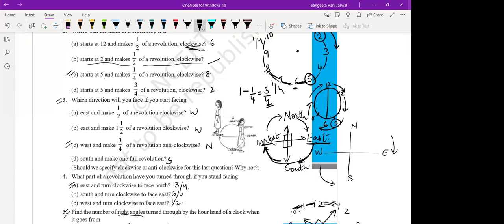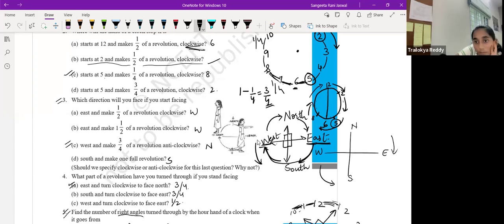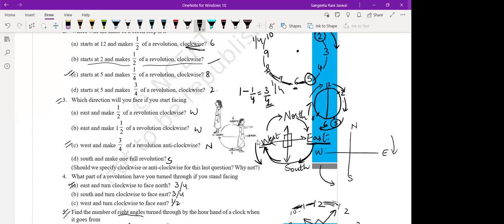Now this last one. This is the last question for today. The class time is over. You are facing towards the west and you make 3/4 of a revolution in anti-clockwise direction. Now anti-clockwise is opposite of clockwise. So you are facing towards west and you take 3/4 of a revolution in anti-clockwise. So where will you reach then? North. Very good. You will reach like this. This is half and this is again 1/4. So that's north.